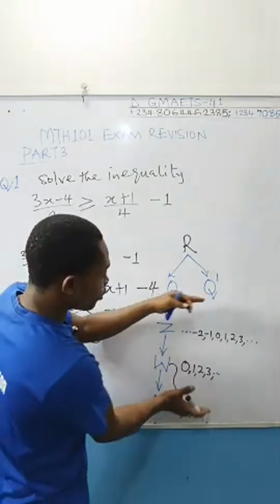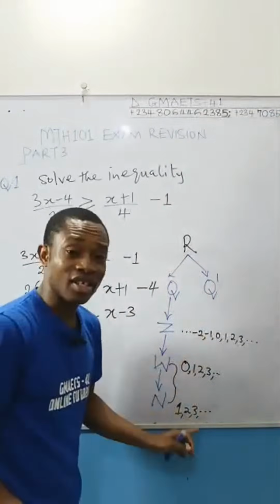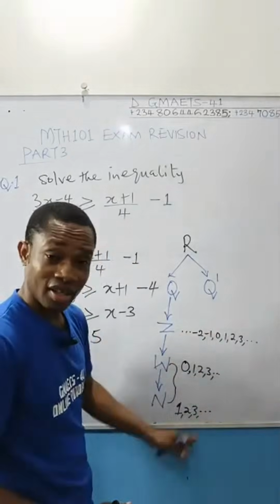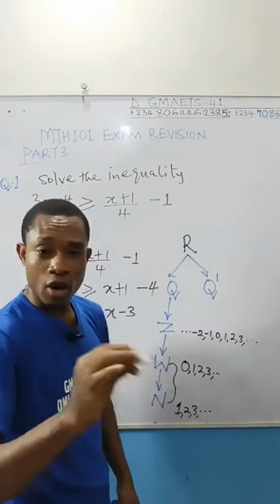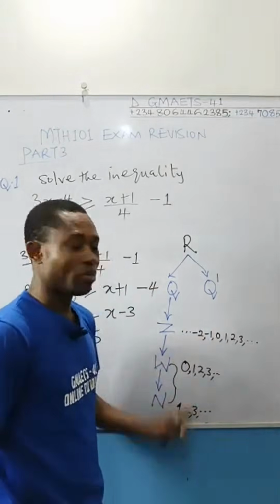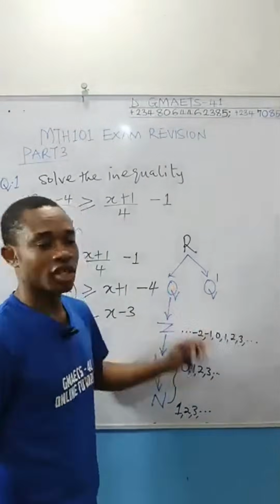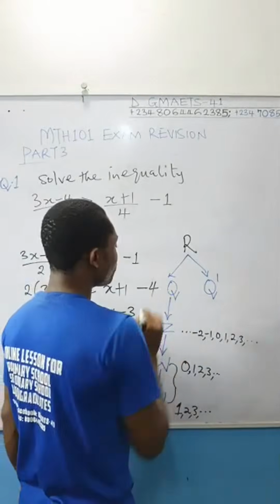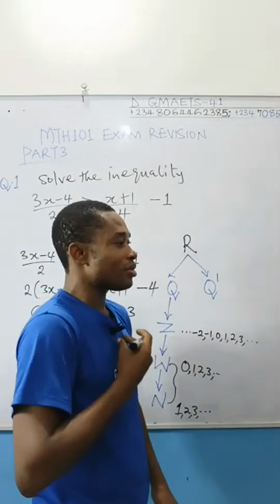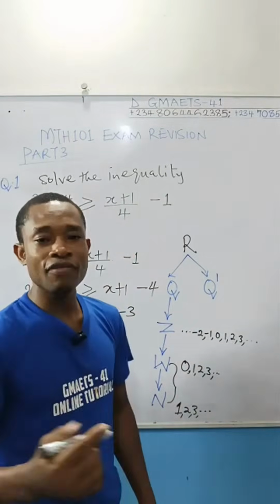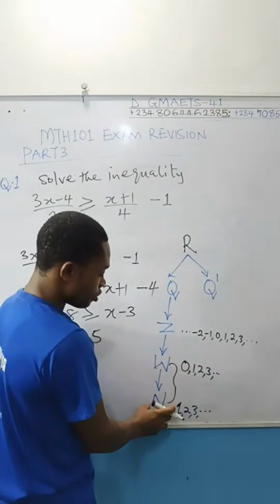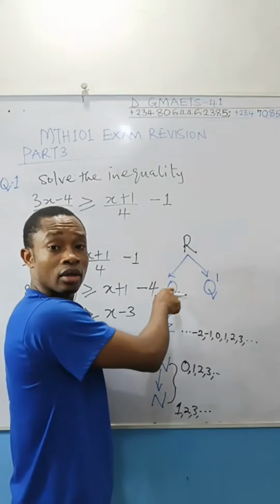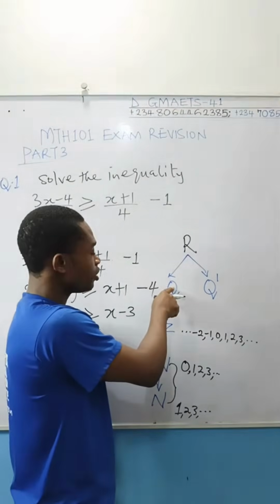Then rational number. All these numbers are rational because they can be written in fraction form. All these numbers you are seeing here as whole numbers can be written as over 1, over 1, over 1. So you can write them in fraction form. Hence, they are rational numbers. Now, what about numbers that can be written in fraction form but won't give you a whole number? Like I said, every number here, integer, whole number, natural number, they are all rational.